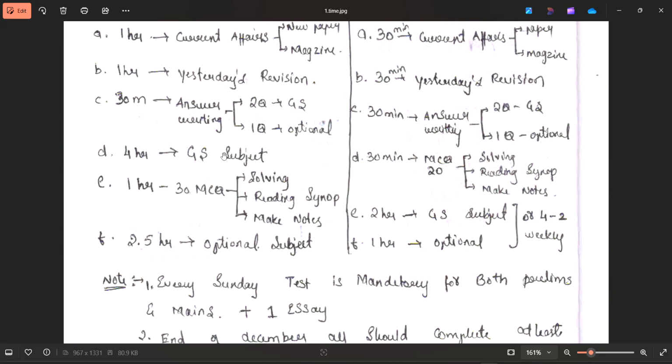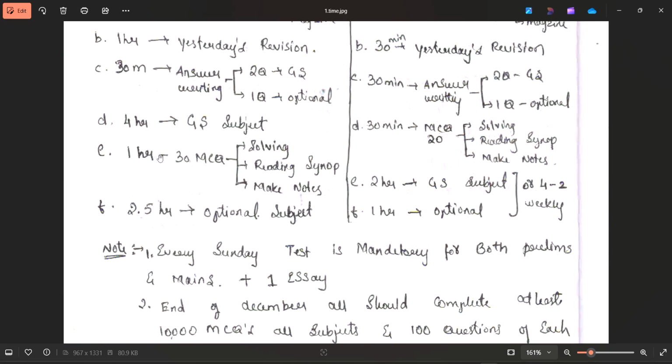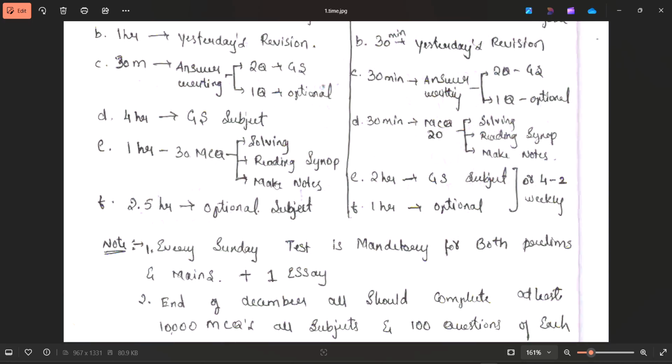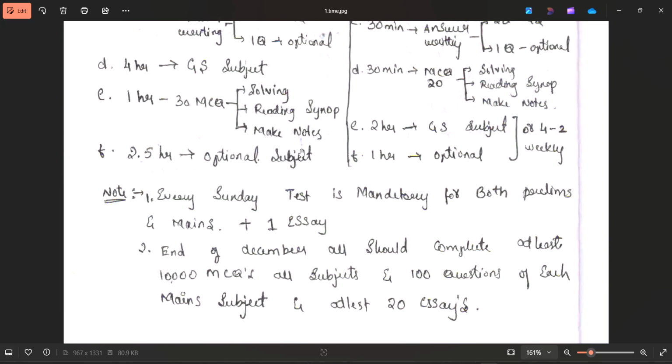The next 4 hours should be dedicated to GS subjects. Another 1 hour should be dedicated to solving 30 MCQs per day. You should solve the 30 MCQs, read their synopsis, and make notes. I will clearly explain in upcoming videos how to make notes, whether we should write the entire synopsis or create a short synopsis. I will explain that in that video.